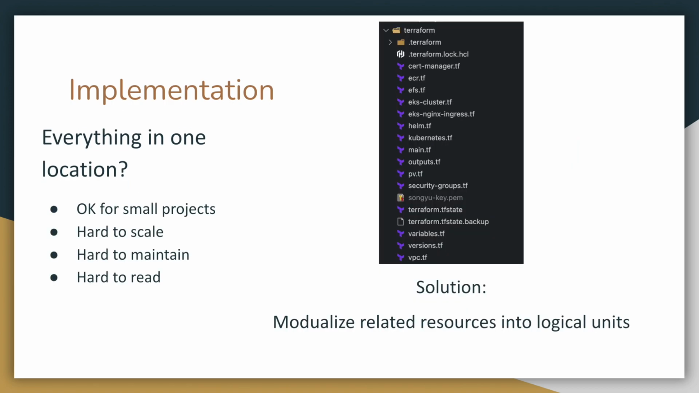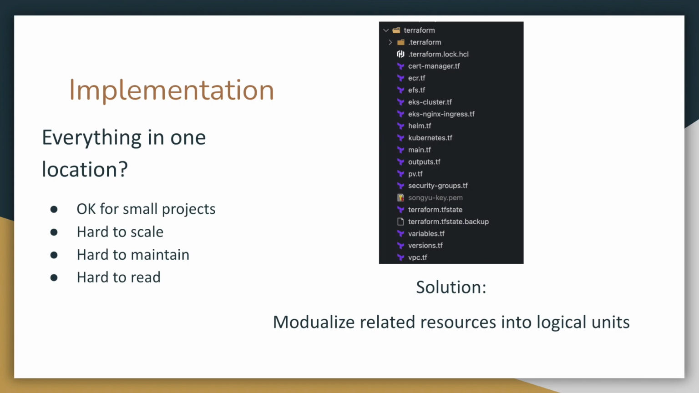However, as you can see, we put everything in one location. This might be okay for small projects or at the early stage of our project. However, this can be very hard to scale for complex projects. Imagine we have hundreds of resources to provision. We cannot create 100 files and put them in one location. This creates barriers for developers to maintain as well. Also, this method can be very hard to read, as we cannot tell the resource structures from the file locations.